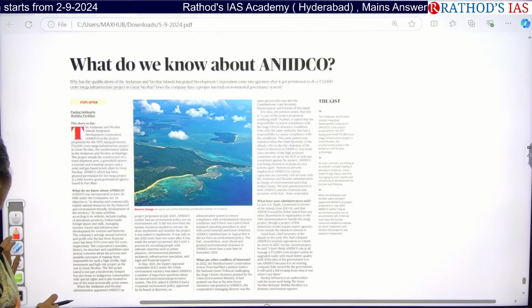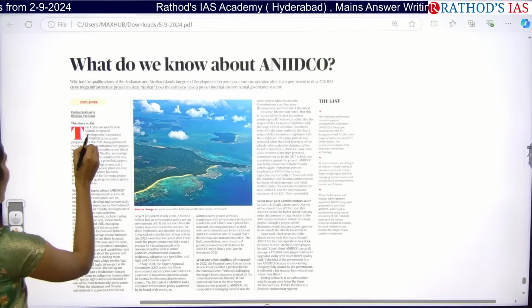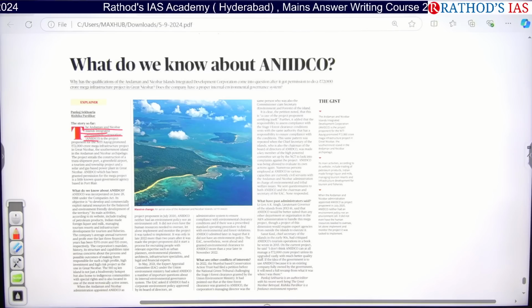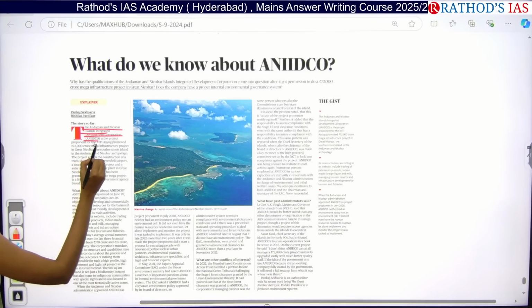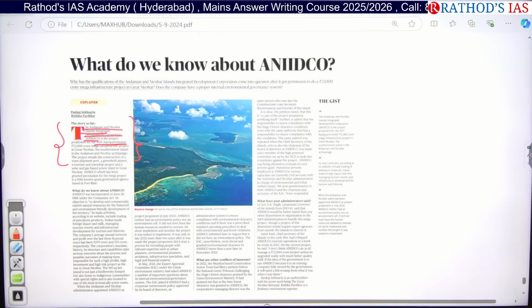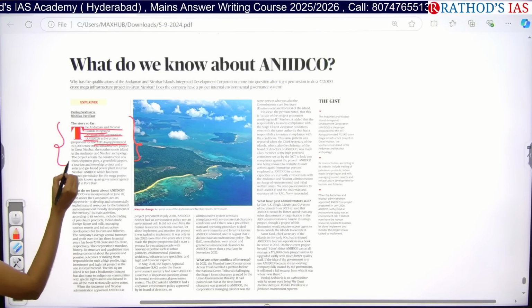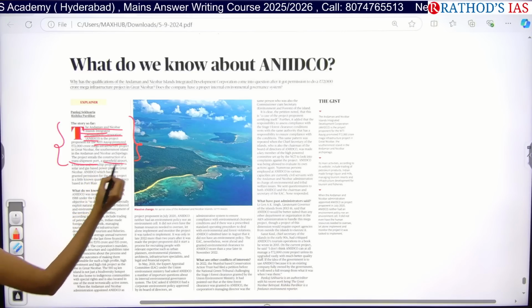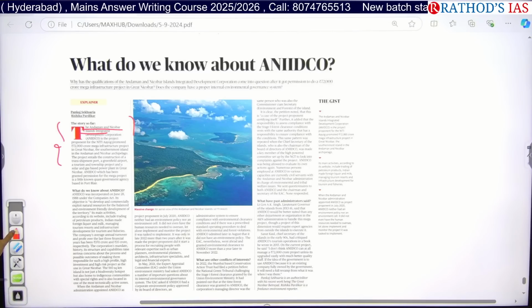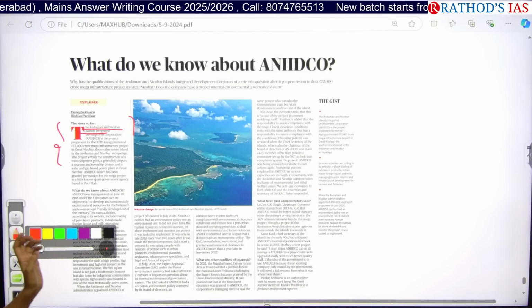Actually, this article is saying that we have the Andaman and Nicobar Islands Integrated Development Corporation, which is a project proponent for NITI Aayog. NITI Aayog came up with a mega infrastructure project in the Andaman and Nicobar Islands. They are focusing on a transshipment port and a greenfield airport. What is the difference between greenfield and brownfield?